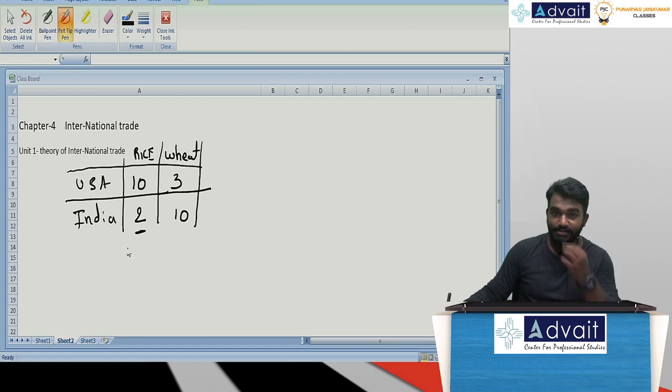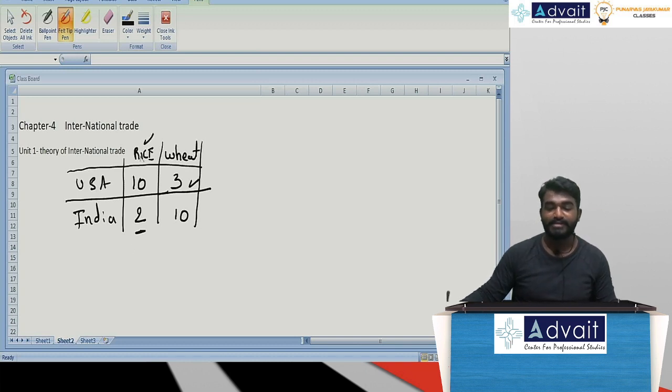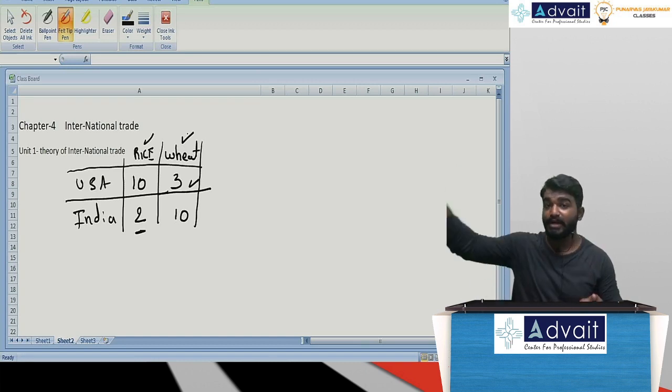Which nation is taking fewer labor hours in production of wheat? Don't you think it is USA? It is nothing but India having an absolute advantage in production of rice, and USA having an absolute advantage in production of wheat. So, what is the final conclusion? India should produce rice, export rice and import wheat, in whichever commodity we have an absolute advantage compared to the other nation.